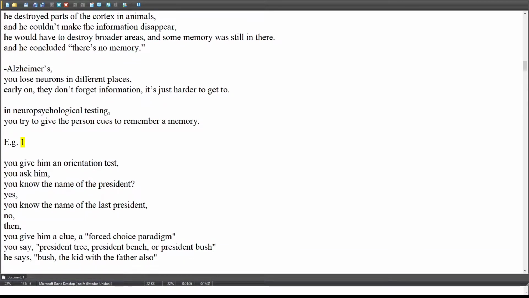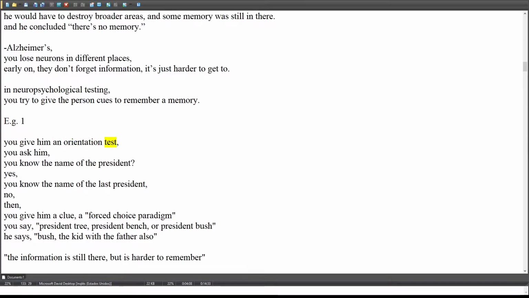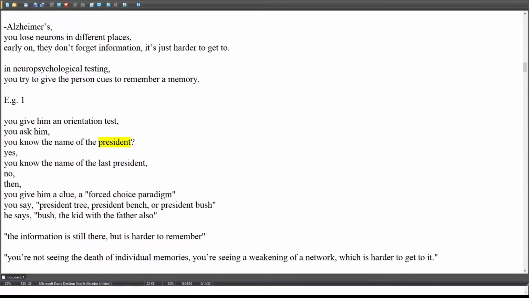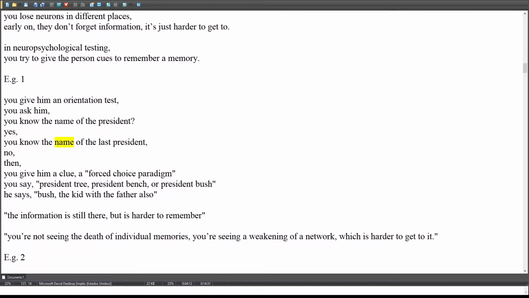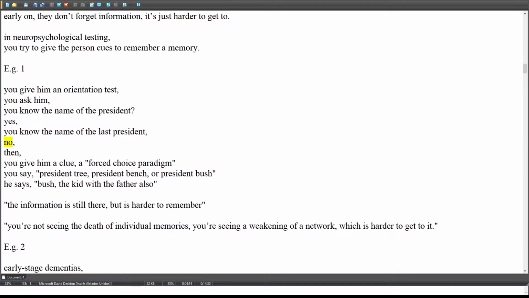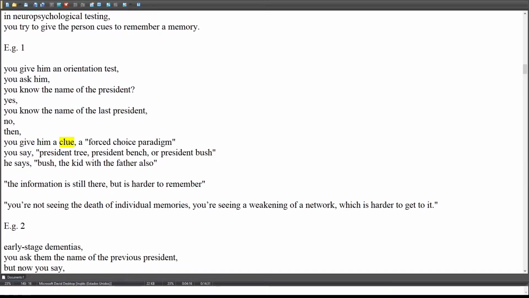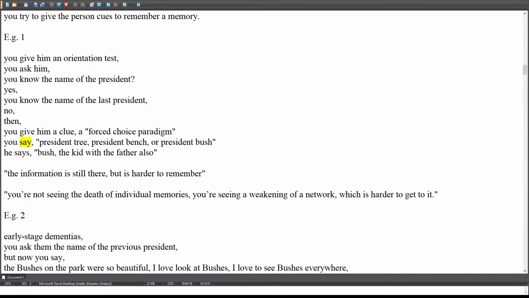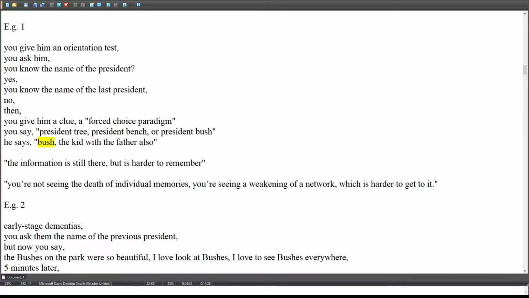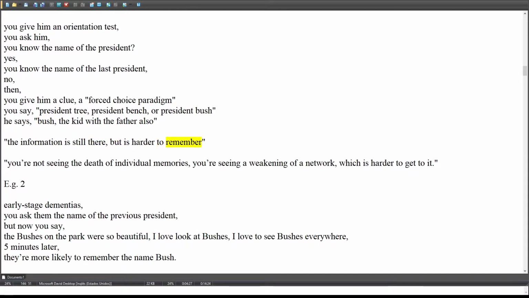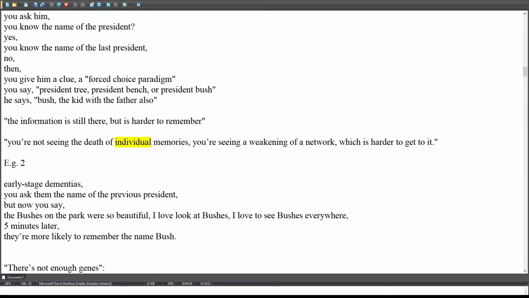E.g. 1. You give him an orientation test. You ask him, do you know the name of the president? Yes. Do you know the name of the last president? No. Then you give him a clue, a forced choice paradigm. You say, President Tree, President Bench, or President Bush. He says, Bush, the kid with the father also. The information is still there, but is harder to remember. You're not seeing the death of individual memories, you're seeing a weakening of a network, which is harder to get to.